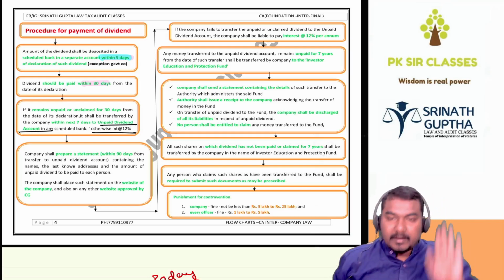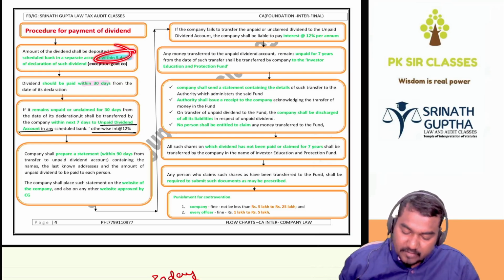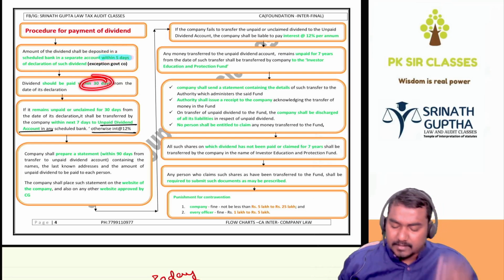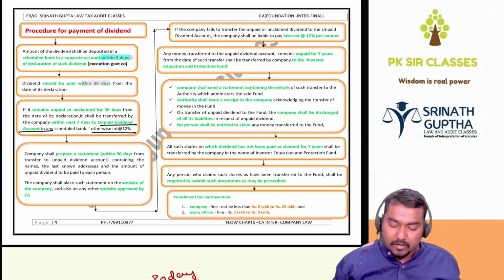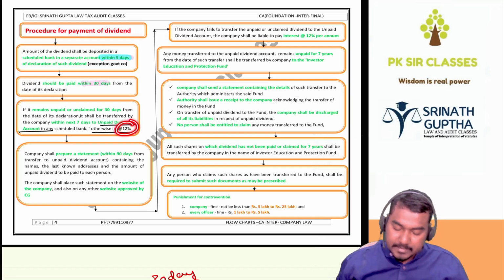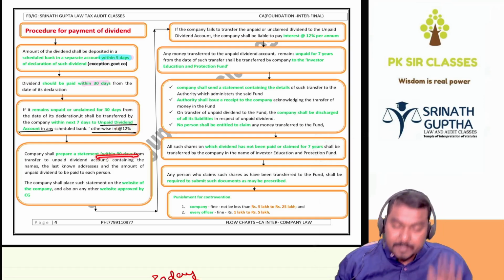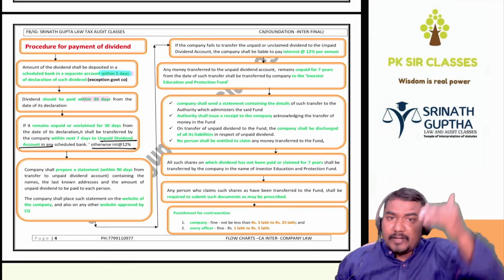After declaration of the dividend, it should be transferred to a separate bank account within 5 days. Pay within the next 30 days. Otherwise, within the next 7 days, transfer it to the unpaid dividend account. If the company is unable to transfer, the company is liable to pay interest at the rate of 12%. In the next 90 days, prepare a statement and place it on the company website. And we have to wait for the next 7 years.